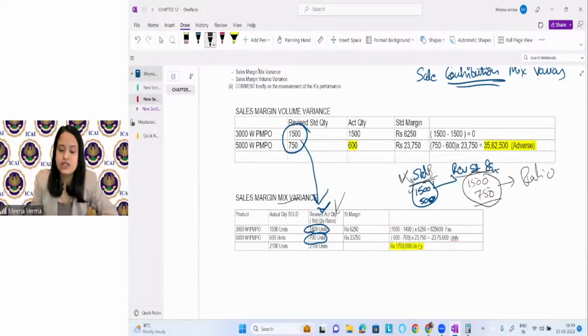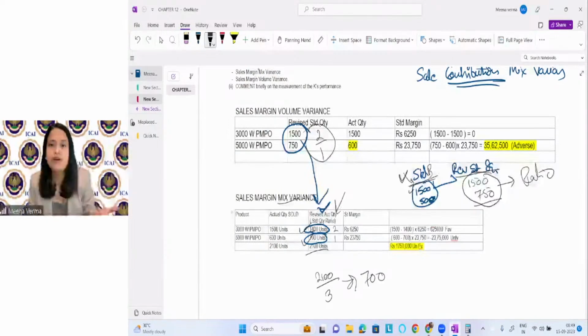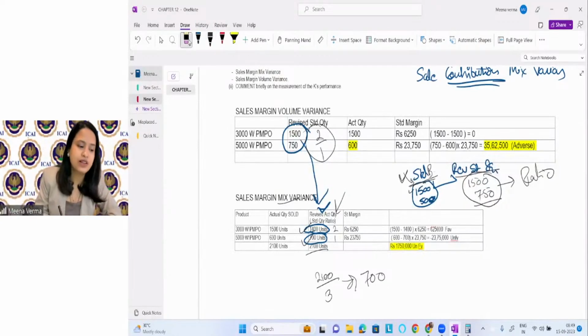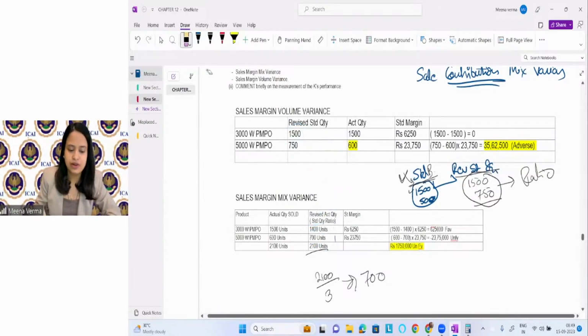So for 1400 and 700, they have used this 2:1 ratio. They have divided 2100 by 3, and it was coming as 700, and then multiplied it by 2 and 1, so 1400 and 700. In this way, they have calculated it. All right. Okay.